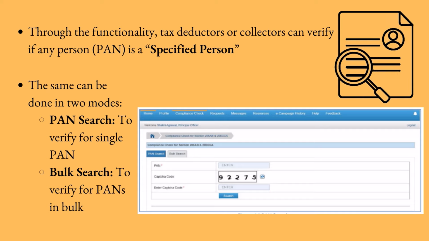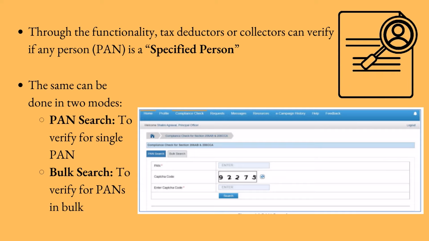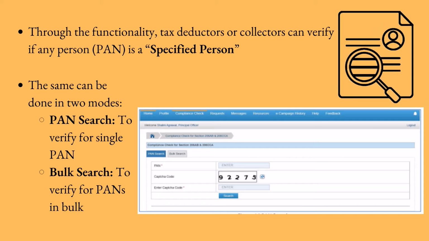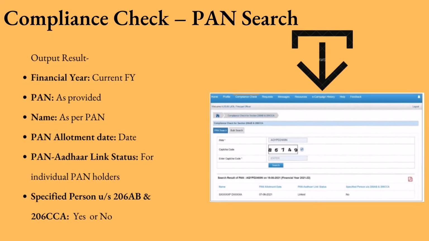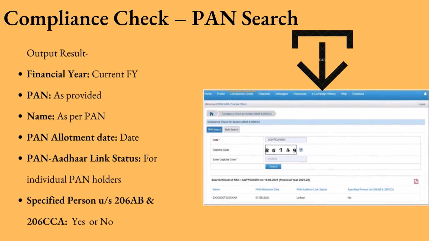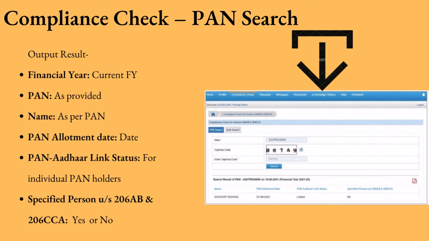First one is PAN search to verify a single PAN, and the second one is bulk search to verify PANs in bulk. First we will see how to do single PAN search in the reporting portal after login. Select the PAN search tab under the Compliance Check for Section 206AB and 206CCA functionality. Enter a valid PAN and CAPTCHA code and click search.